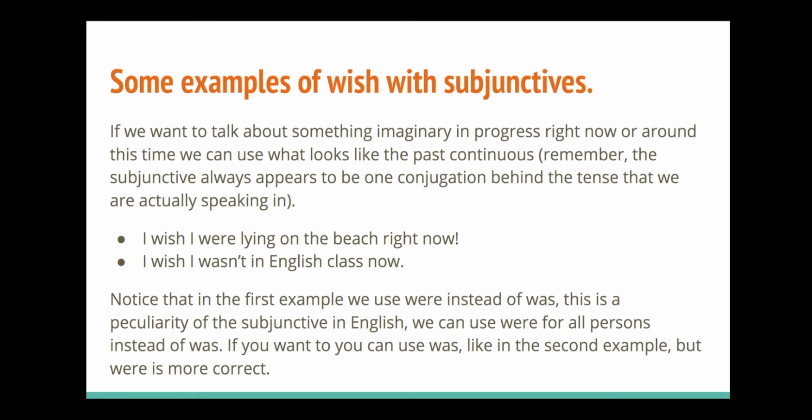If we want to talk about something imaginary in progress right now or around this time, we use what looks like the past continuous. Remember, like I said before, the subjunctive always appears to be one conjugation behind the tense that we're actually speaking in. So I could say, I wish I were lying on the beach right now. This looks like a strange form of the past continuous, but it isn't. This is the subjunctive present continuous. This is some imaginary thing that I wish was in progress right now. Or perhaps you're thinking, I wish I wasn't in English class now. It would be better to say, I wish I weren't in English class now.